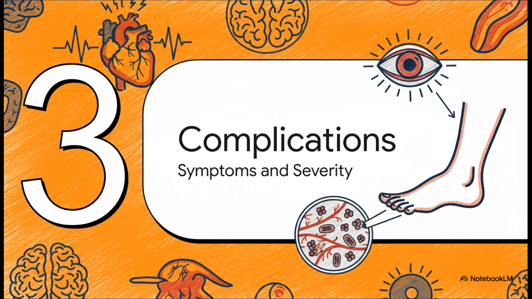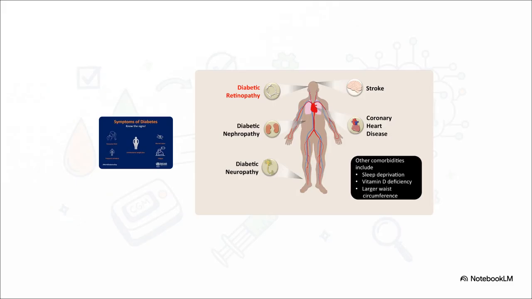Section 3. Complications. Exploring symptoms and severity. Now, what's really interesting here is the stark contrast between the surface-level warning signs and the severe internal damage that happens over time. Externally, you might notice excessive thirst, frequent urination, unintentional weight loss, and just sheer fatigue. These are often worsened by risk factors like obesity and a sedentary lifestyle.